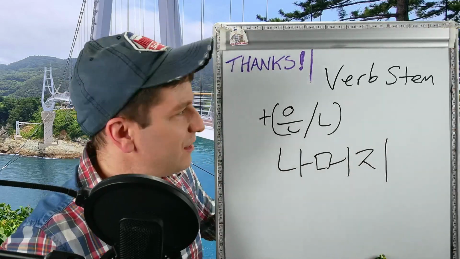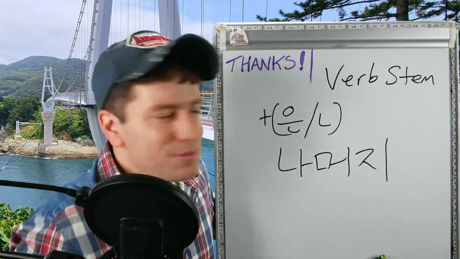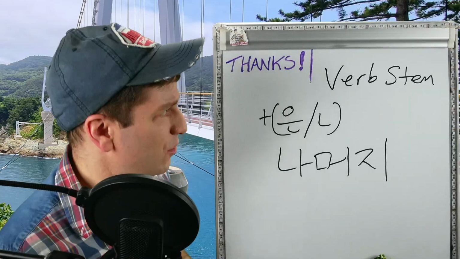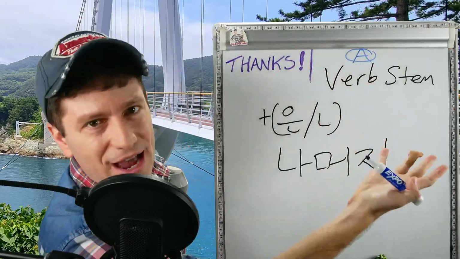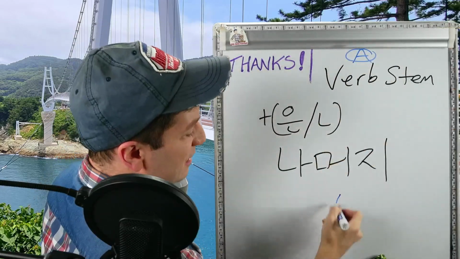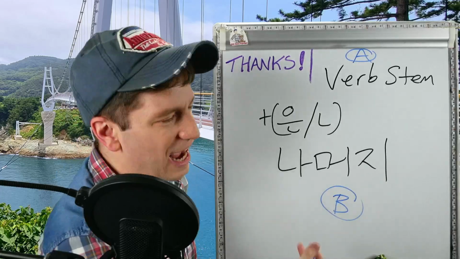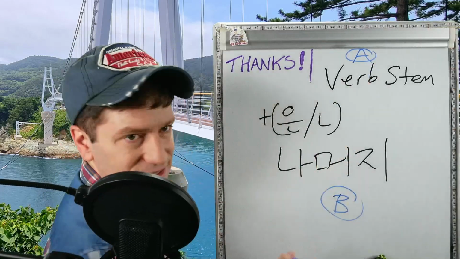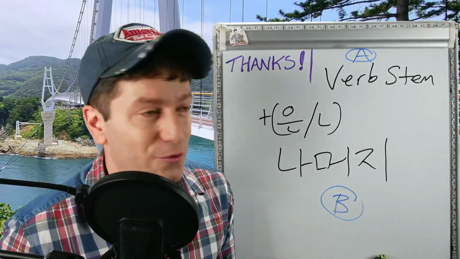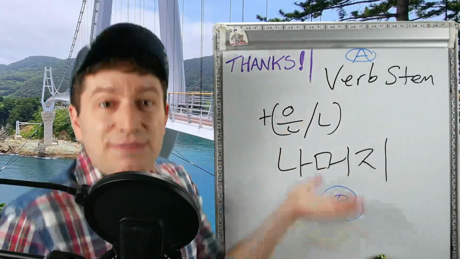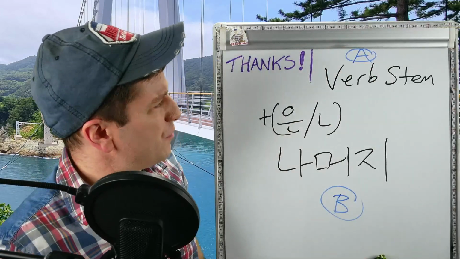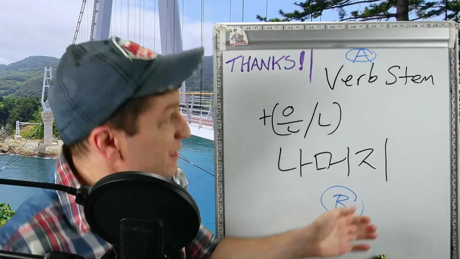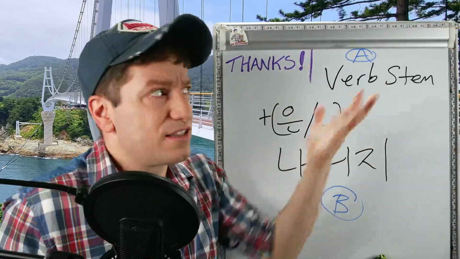So this form means because. We didn't have enough forms that mean because in Korean, did we? We needed one more. So whatever verb you have here, verb 나머지 and then whatever finishes the sentence, whatever's after 나머지, the meaning of this is B because of A. This is just like all of the other because forms. A something, B because of A. So if we have the verb 하다, to do, 한 나머지 something something, that means something something because of doing, because someone does something.